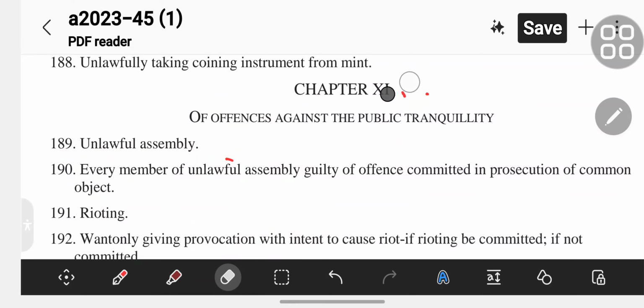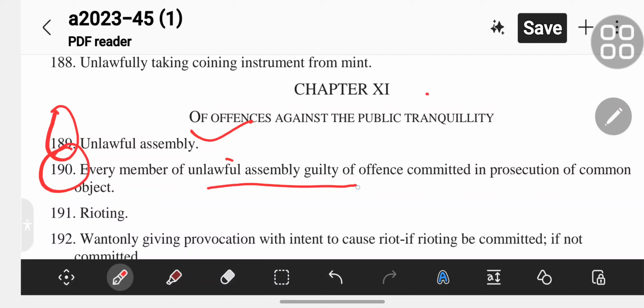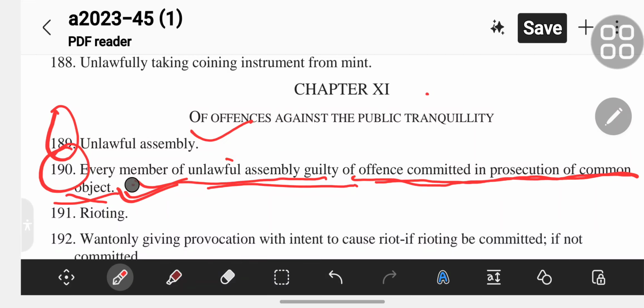Then move on to the next one, section 190. 189 is unlawful assembly. 190 is every member of unlawful assembly guilty of offence committed in prosecution of a common object.